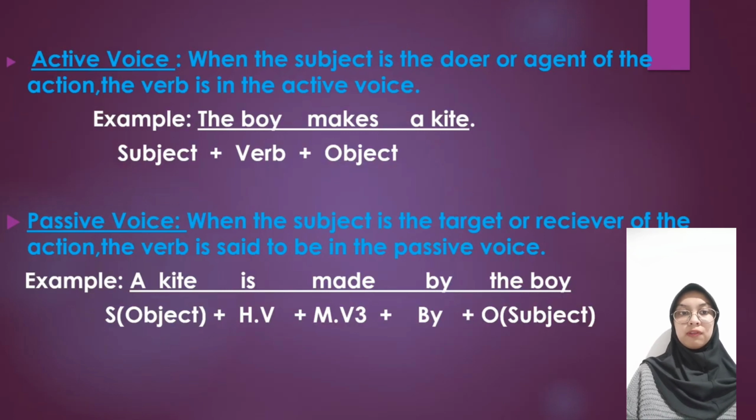In active voice, the boy makes a kite. Here the boy is the doer, and in the passive sentence the kite is the receiver of the action. So where the subject is the doer, it is called active voice, and where the subject takes the place of receiver, it becomes passive voice.